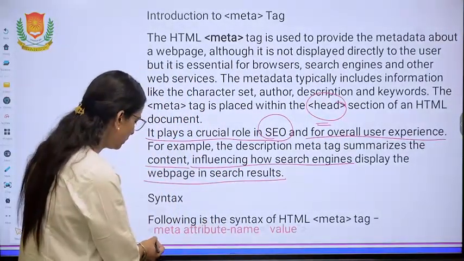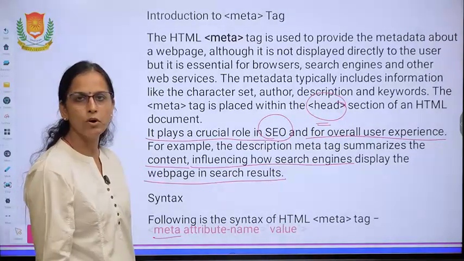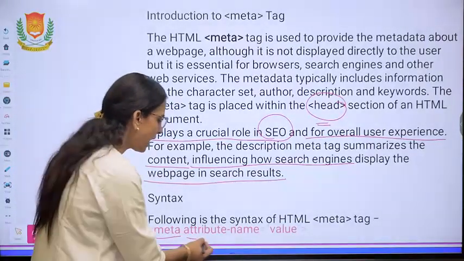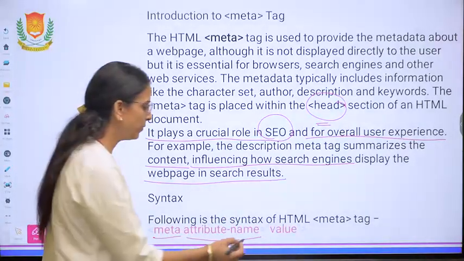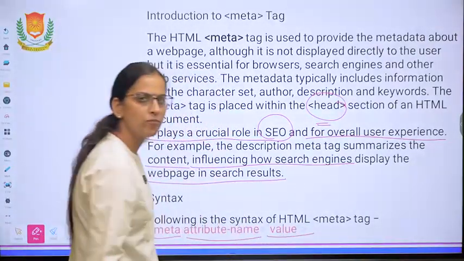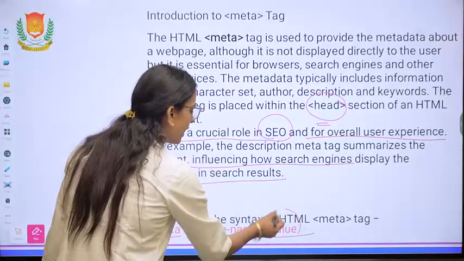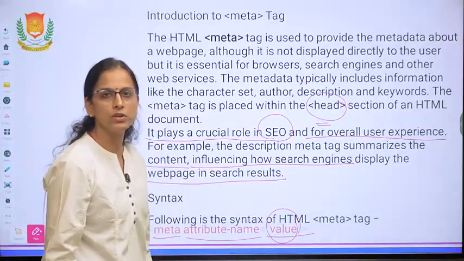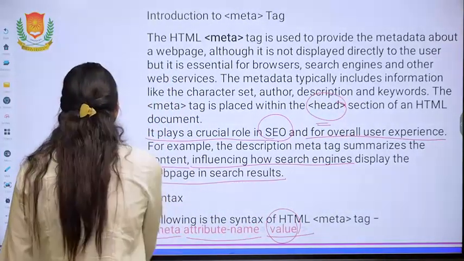How can it be used? Meta is the name of the tag. Then we have to write the name of the attribute and then we will write the value. This value can be used while searching through the search engines.